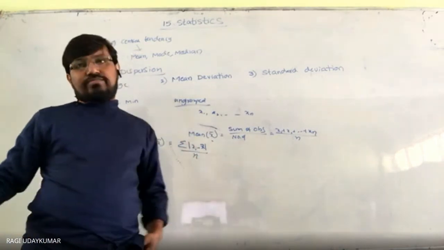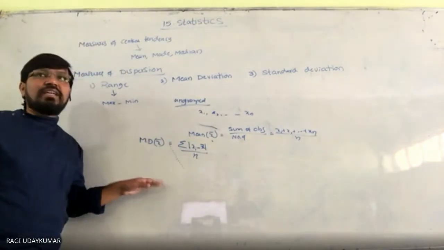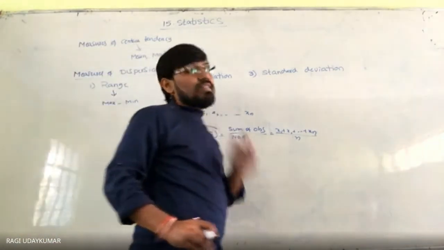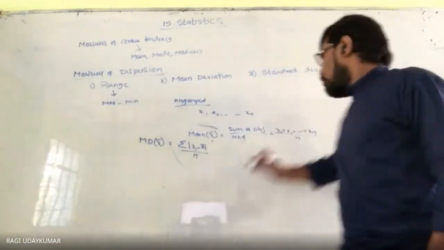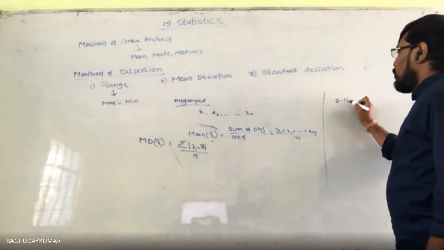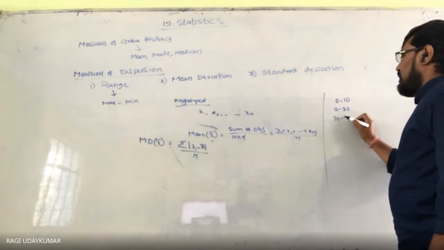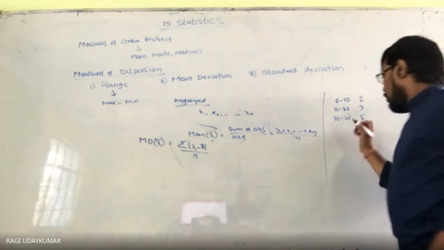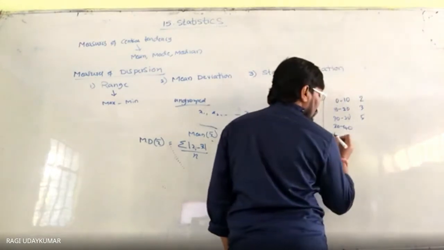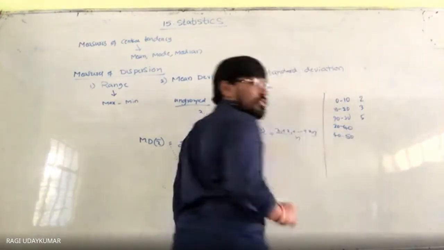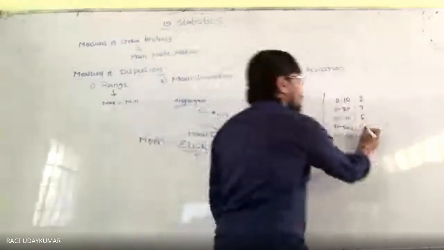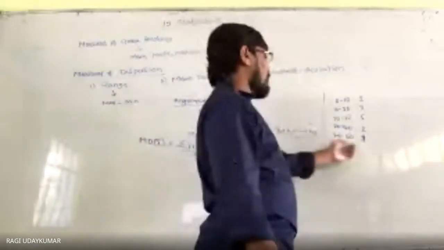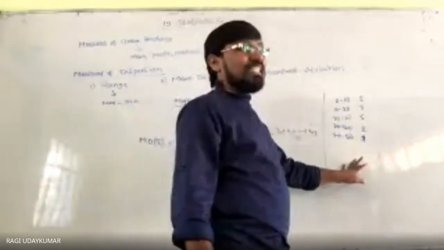This is mean deviation about the mean for ungrouped data. Coming to the grouped data. Grouped data will contain the frequencies. How do we have the grouped data? Usually we are going to have 0 to 10, 10 to 20, 20 to 30, and some frequency will be given to you, here 2, 3, 5. Then 30 to 40, 40 to 50, let us take just as an example, and here you are having 2, 1. Usually for 40 to 50, more people will not be there. Marks, let us consider it.